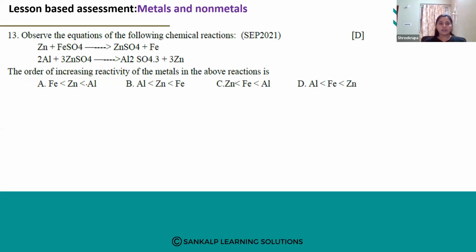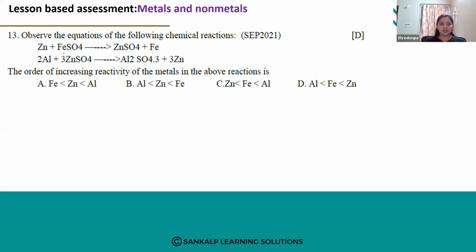Hello everyone. Let's see question number 13. Observe the equations of the following chemical reaction. Zn + FeSO4 gives ZnSO4 + Fe, and 2Al + 3ZnSO4 gives Al2(SO4)3 + 3Zn.